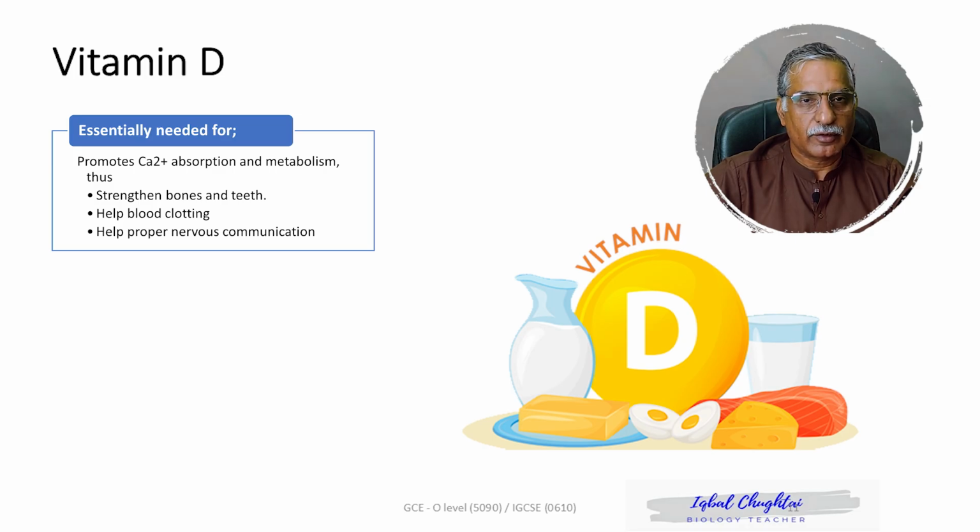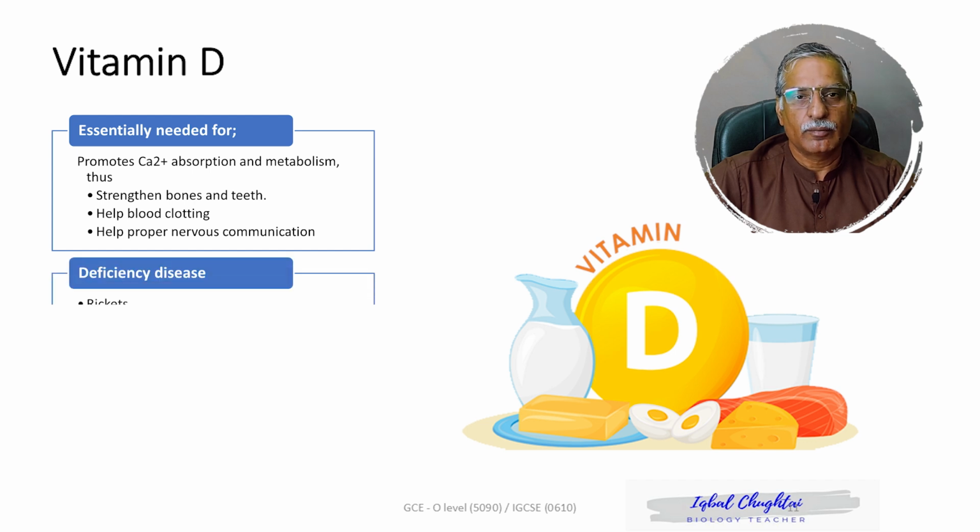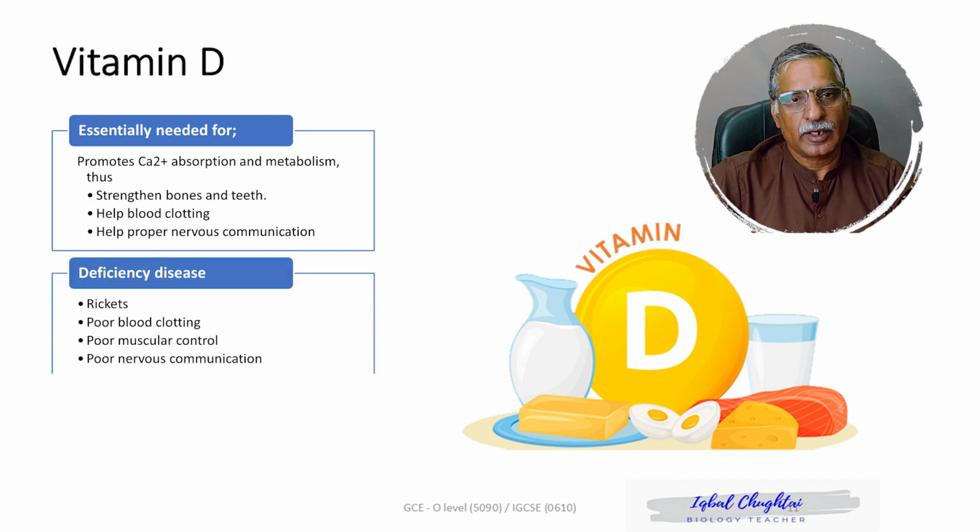So if there is enough vitamin D in our blood, in our body, more and more calcium ions will be absorbed in the body and utilized. But if vitamin D deficiency is there, then calcium ion absorption will be reduced. And again, we are likely to experience rickets as a deficiency disease, accompanied with poor nervous communication and muscle contraction.